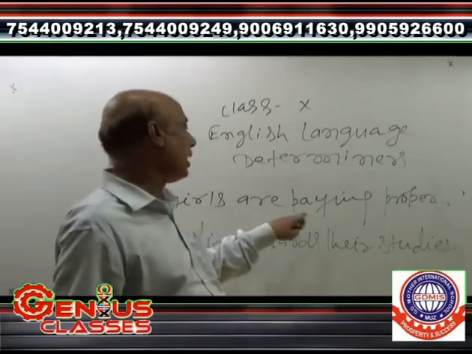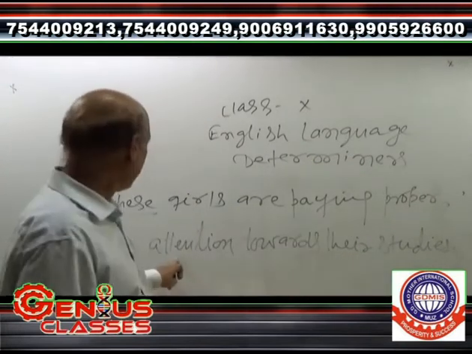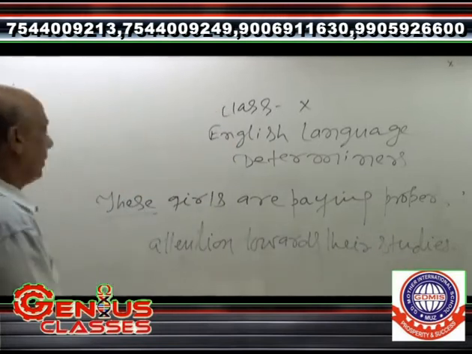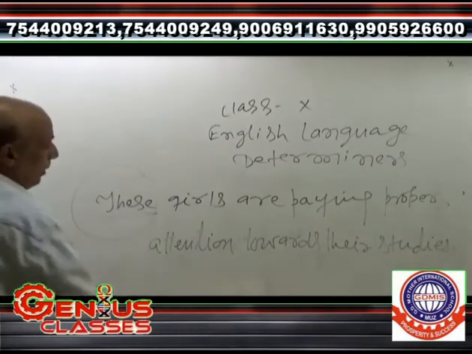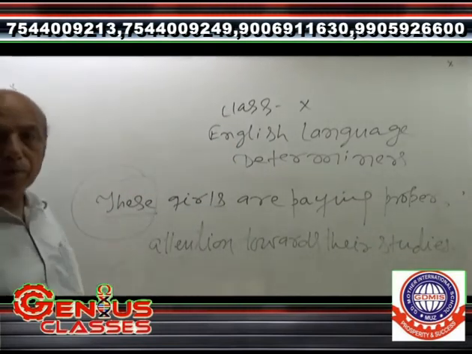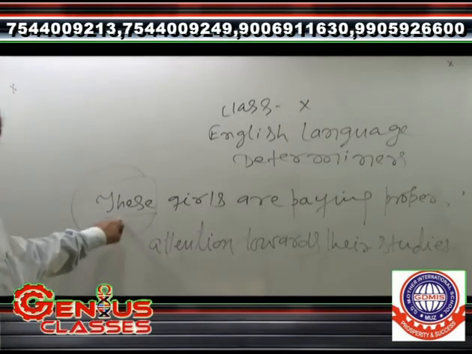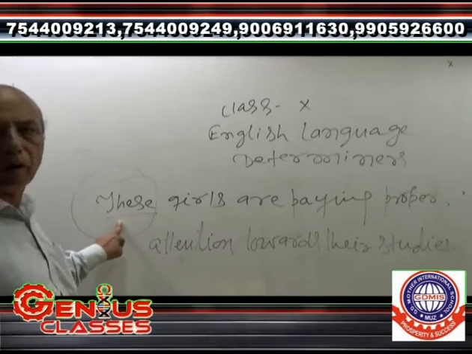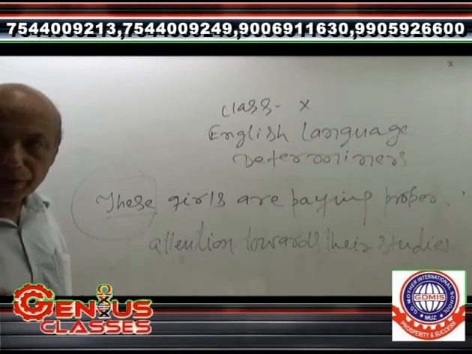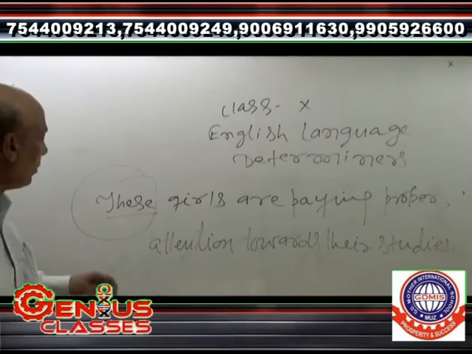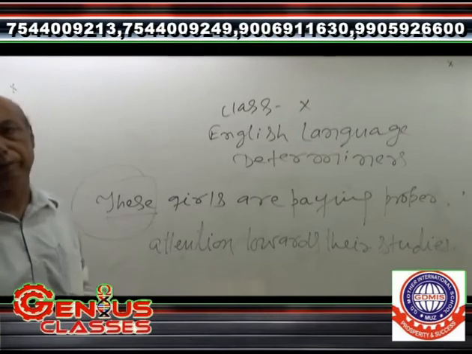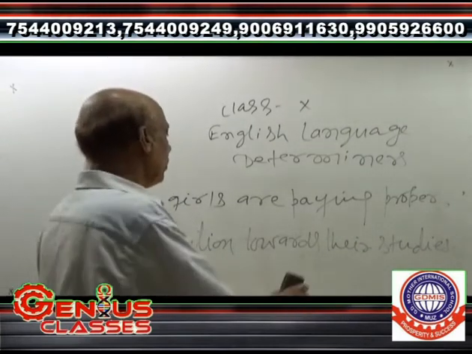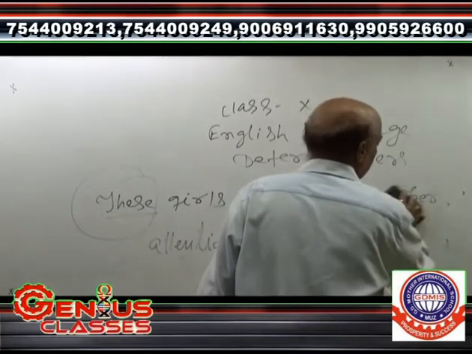These girls are paying proper attention towards their studies, and here these is in the form of a demonstrative determiner. Here these. Now those.